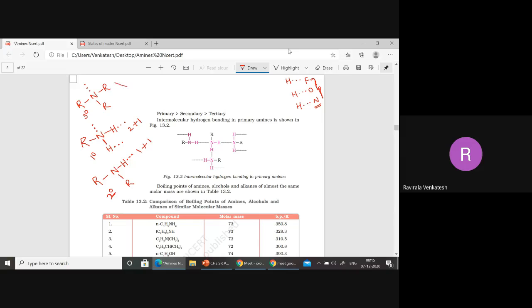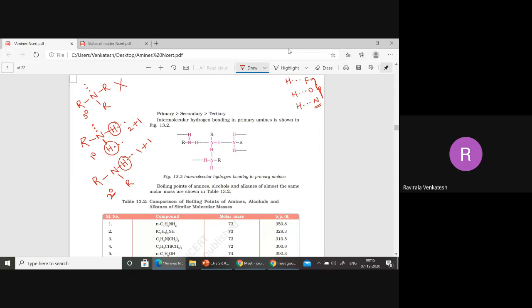In this case, tertiary amine, there is no hydrogen bonding possible. Only if you take tertiary amines here, it is forming with water. This nitrogen can form with water. So that is the reason first what I am saying here, just leave the nitrogen. Leave the nitrogen, it can form hydrogen bonding with water. But primary can form 2 here, secondary can form 1 here.